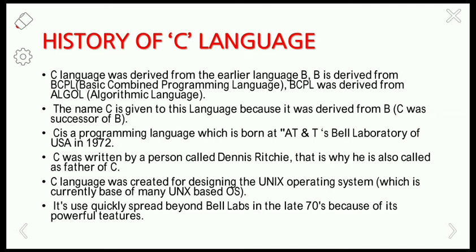It was not made only for the Unix system, and it can run on any operating system. It is basically useful for writing compilers and operating systems, and it is useful to write major programs in many different fields. C language was created for designing the Unix OS. Its use quickly spread beyond Bell Labs in the late 70s because of its powerful features.